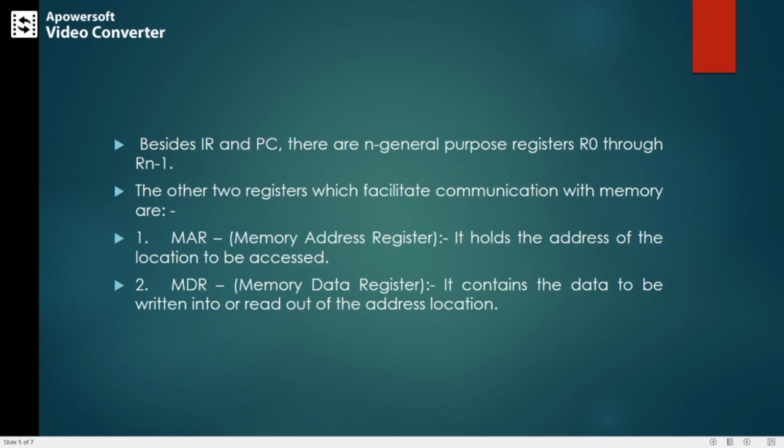Besides IR and PC, we have general purpose registers from R0 to Rn-1. The other two registers are used to perform the communication task between memory and the processor. Those two registers are called the memory address register and the memory data register. Memory address register holds the address of the location which is to be accessed whenever we are performing a read operation.